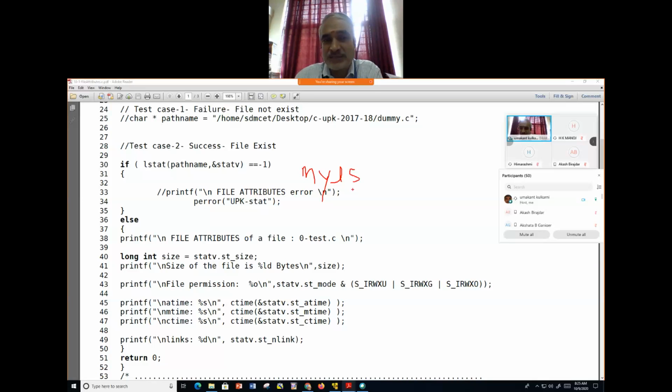The name of the program can be myls.c, myls. When you execute this at the command prompt, say dollar is the command prompt, myls, you give -l as a command line argument. Please remember, this is a command line argument. If I give anything other than this, your program should display an error and terminate.